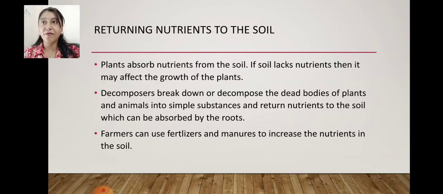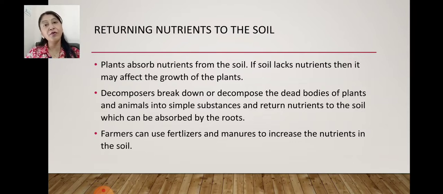The last topic of this chapter is returning nutrients to the soil. As we know, plants are the main source of food, and for their growth, plants absorb nutrients from the soil. If the soil does not have nutrients, then in that condition the growth of the plant will be affected. The plant will not grow properly, and we will not get enough food. Or other animals, those who depend on the plants, their life will also be in danger. So plants have to absorb nutrients from the soil.